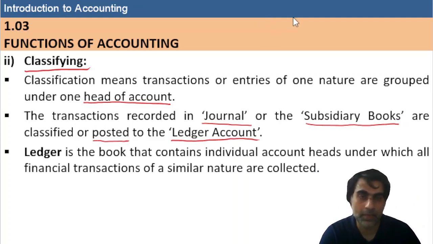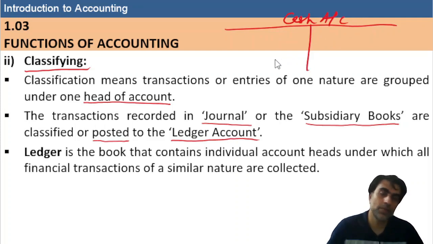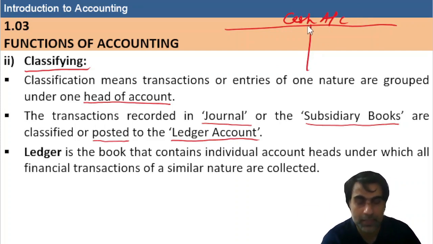For example, in the ledger, all the transactions in cash will go in the cash account. All the transactions where you have paid or received cash will come under the cash account. Every transaction also has two aspects. One aspect is cash, and the other aspect will go to its own head, so that you will understand better in the coming slides.